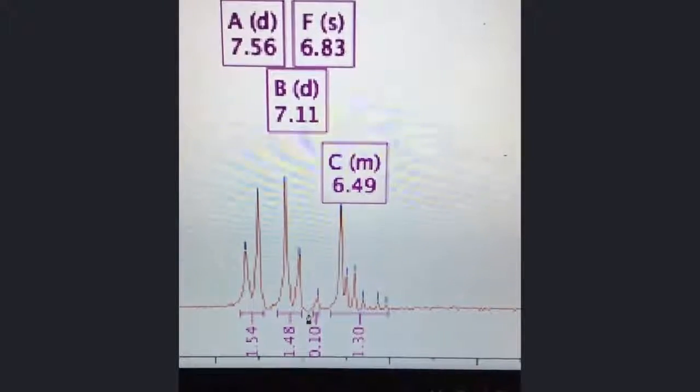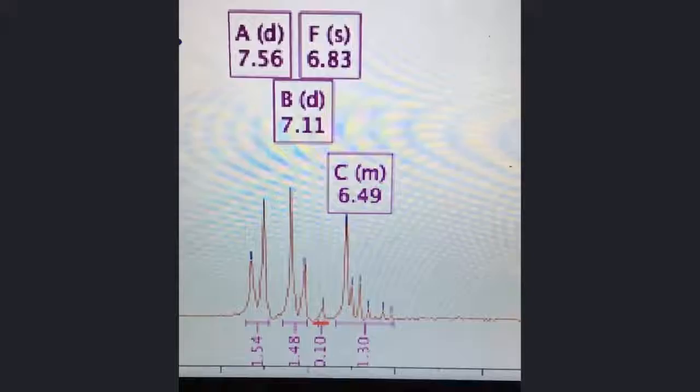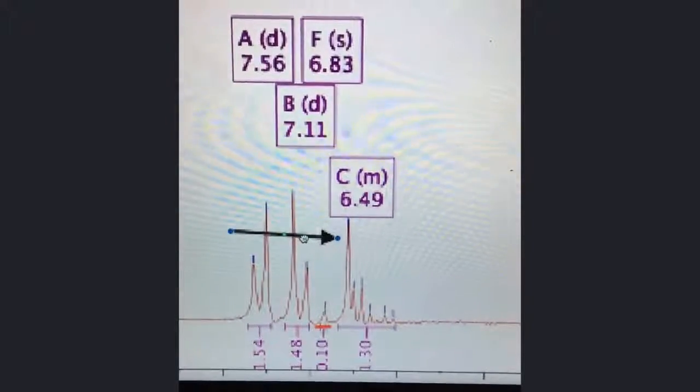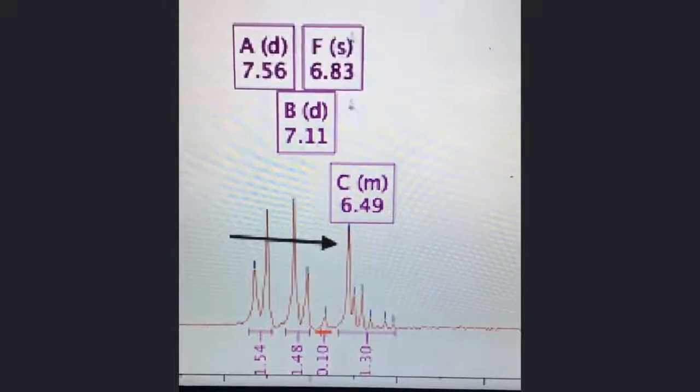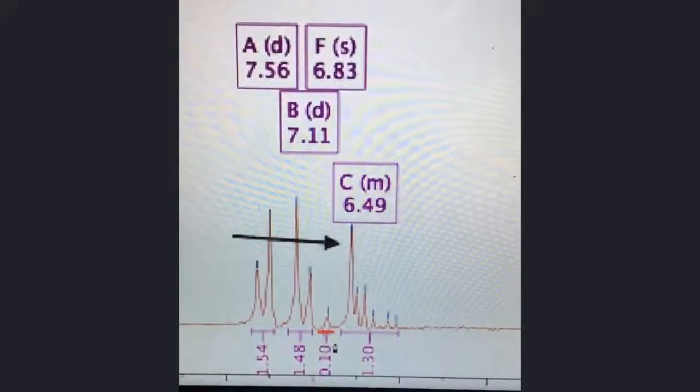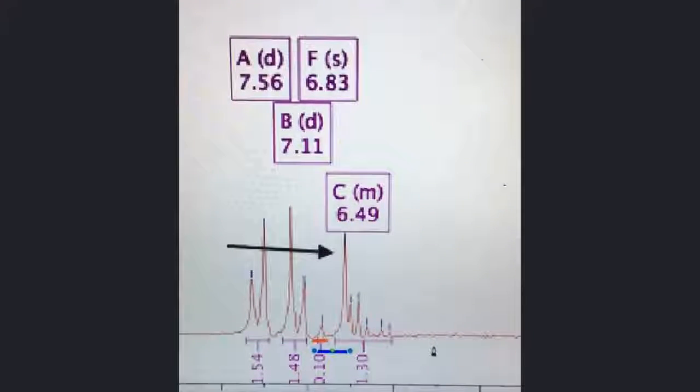Signal F at 6.83 parts per million has an integration value of 0.1. This integration value should be 1, as this represents a single CH on the molecule. This signal should be representative of one hydrogen that experiences splitting twice because of the one adjacent hydrogen. Possible errors for this NMR data could include that the leftmost peak on signal C should actually be the second split for signal F. It is possible that this peak was absorbed and shifted over onto signal C.